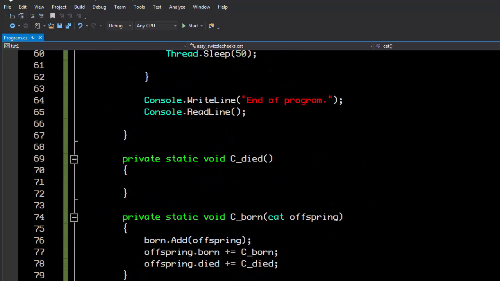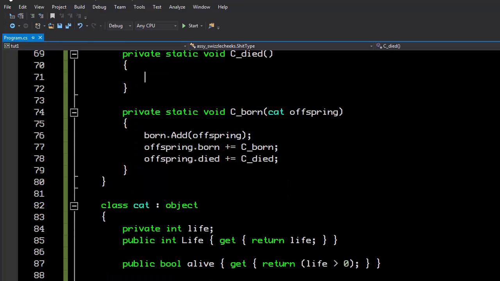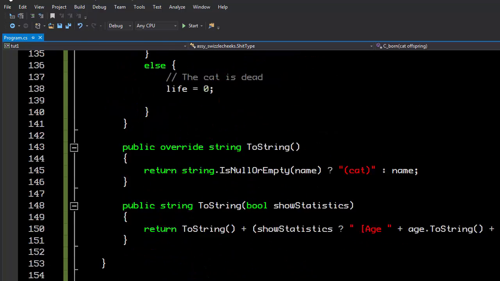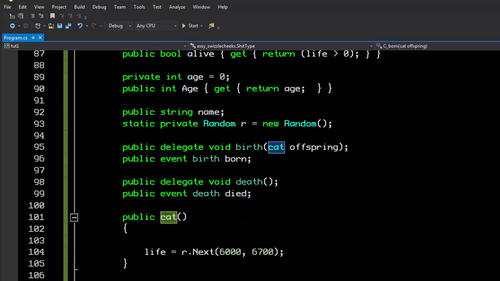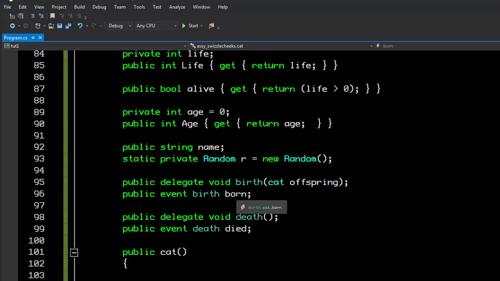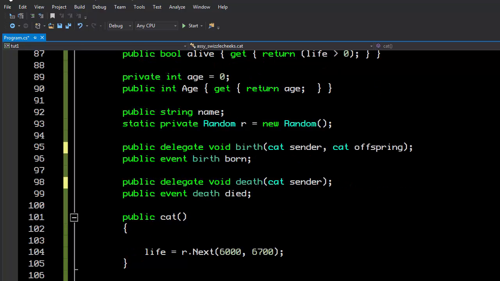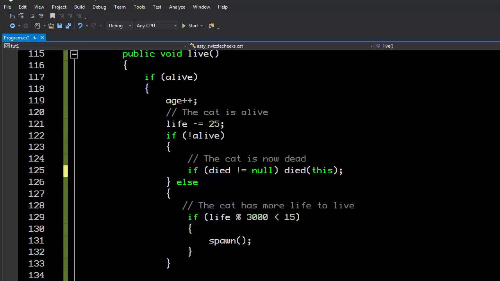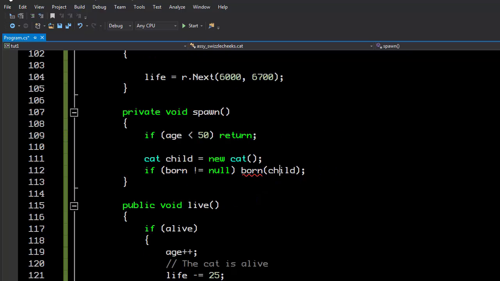I think our cat looks relatively good. The problem that we have with our died handler is that these event handlers are not typical. The typical event handler does send additional data that's necessary, like this offspring, but usually sends something called the sender, and the sender is the actual cat that's causing the event. So let's go ahead and send the sender in these cases, in addition to the event arguments. And what this is going to do is it means that when we send died, we want to send this. We want to send me, my current cat, the cat that we are inside of right now. And likewise, here in our born statement where we're raising the born event.